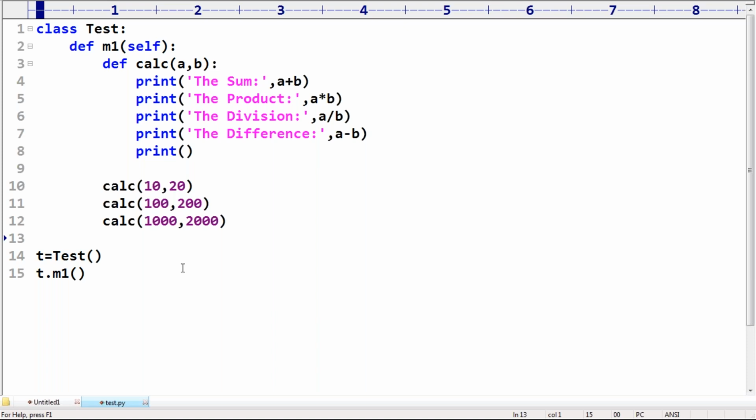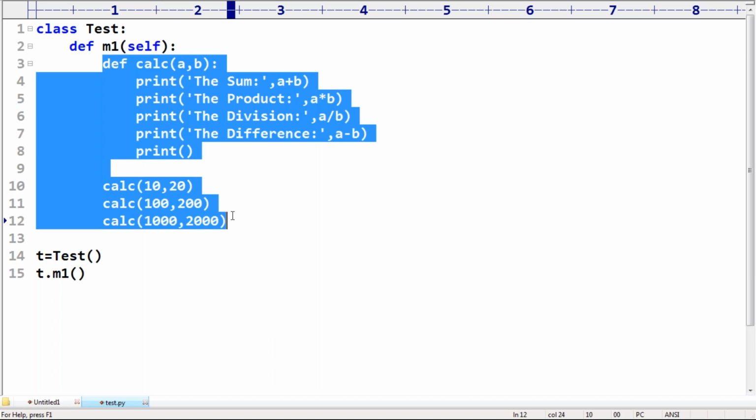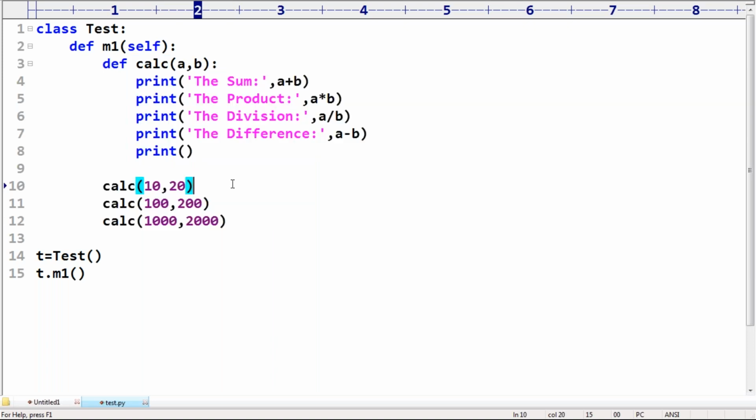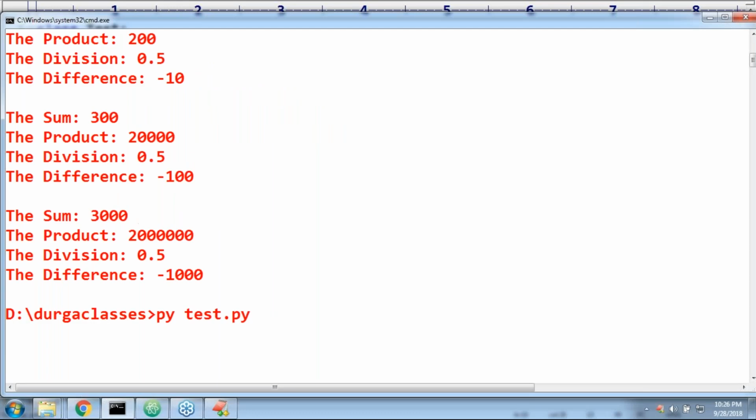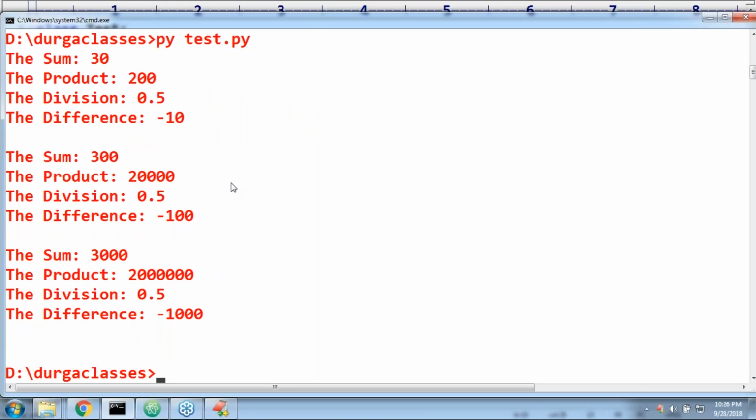This method may be a local method. That's why we are calling it directly. It is something like a local member. We are calling directly, not using any class name with a dot, because it is not static. Now have a look: am I getting the same output or not?